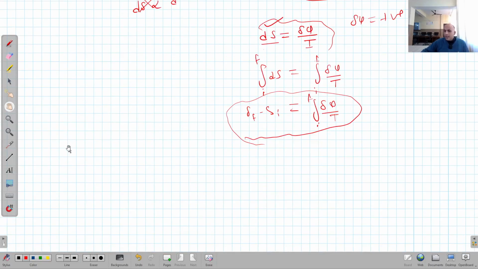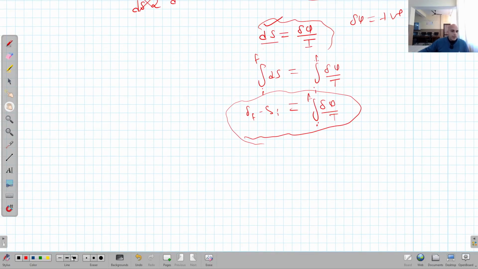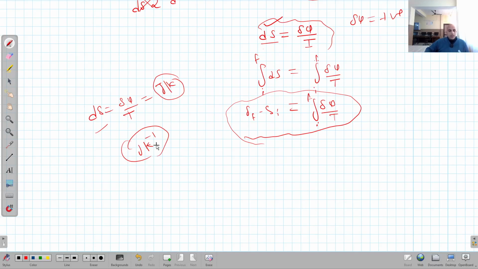You can see dS is equal to delta Q upon T. So delta Q means joule, and per Kelvin. Clear? So the units for this will be joule per Kelvin. You can write it in this way also. So these are the units of entropy. Clear? Similarly, you can write down the dimension formula.